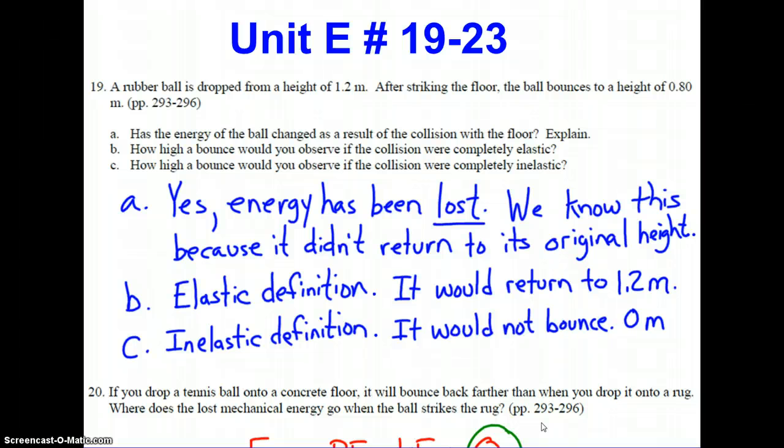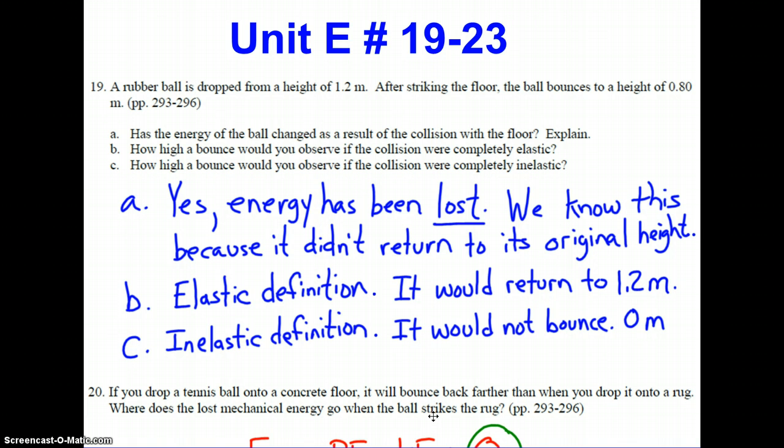Okay, so that means there was total loss of kinetic energy. That means there would not be any bounce, and the height would be 0 meters. There would be no height gained back at all.